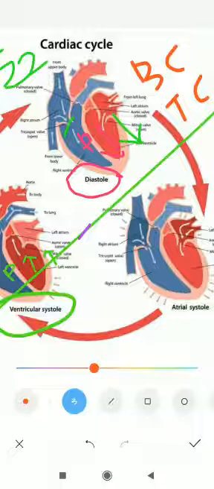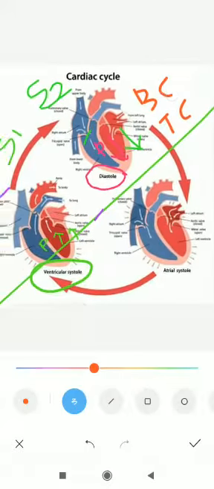So now we can say all the chambers are in a relaxation phase. The heart's chambers are in a relaxation phase. Now we can say it's the joint diastole phase. I can write joint diastole.